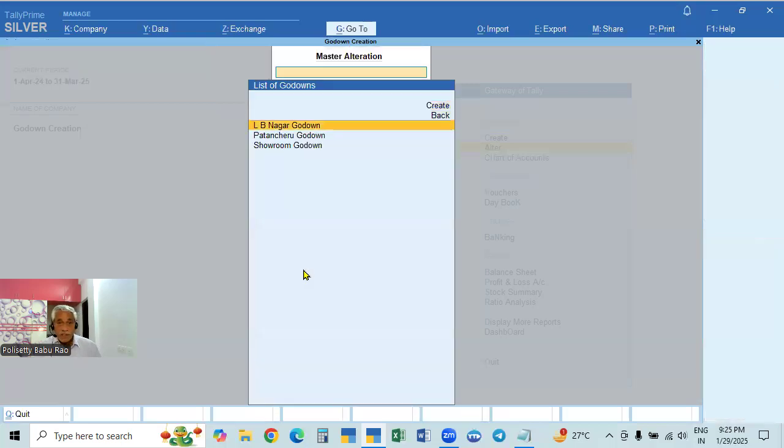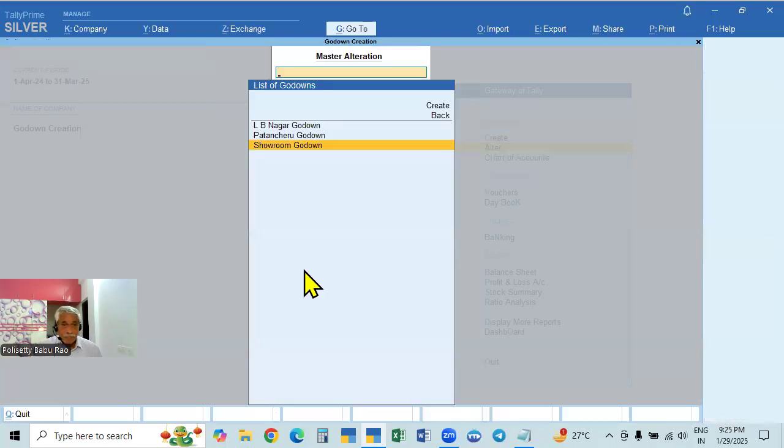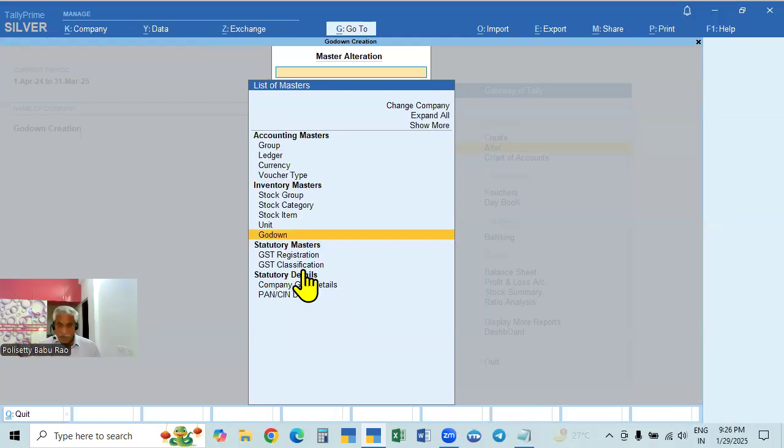Now you see, this is already existing. Already some goods are stored in that. And here, LB Nagar go down and Patancheru go down. So we created. But from now onwards, when you are making the entry, purchases or sales, it will ask you the go down also. Because there was only one go down, it would take the default. But now which go down you want to use?